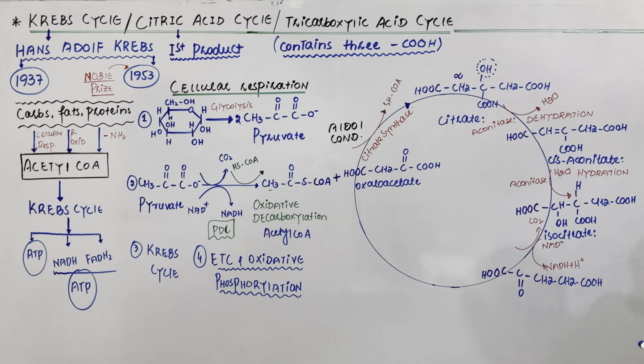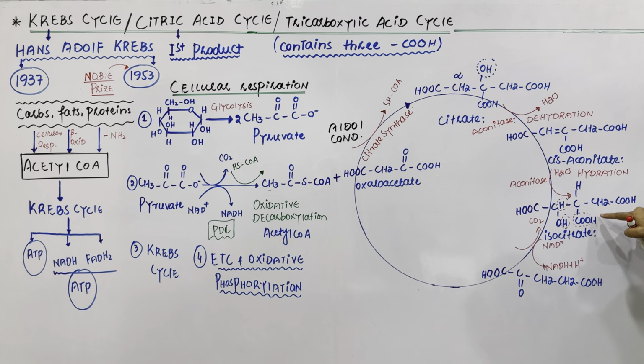Listen very carefully, my dear students. What happens? This CO2 is removed, and these two hydrogens are removed. These two hydrogens reduce the NAD, and this one is the CO2 which is removed.